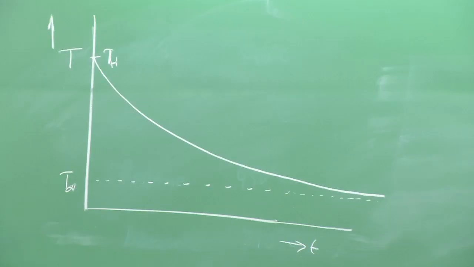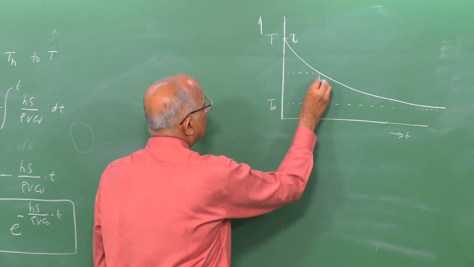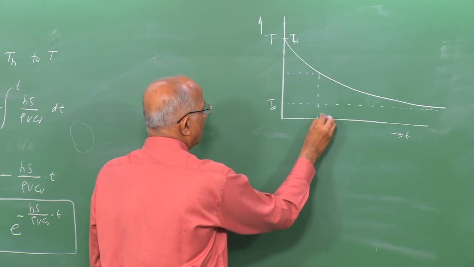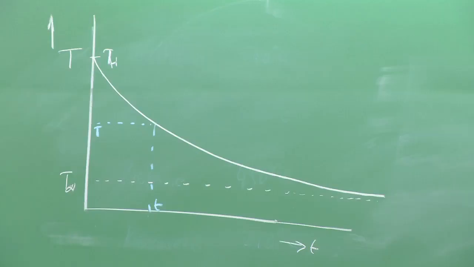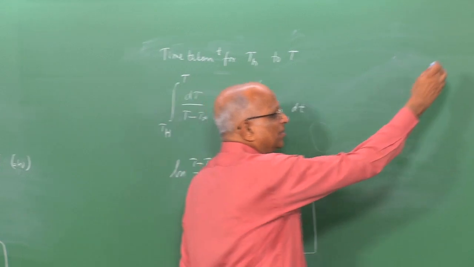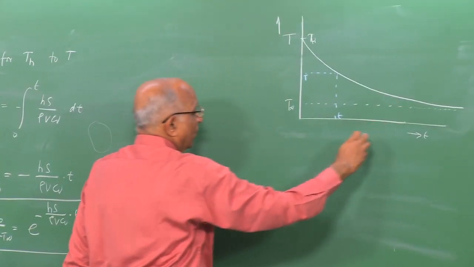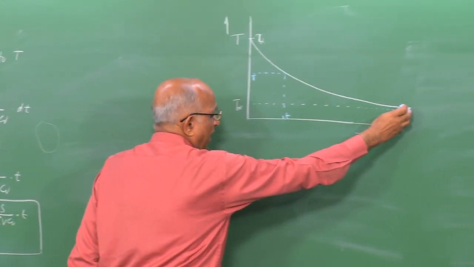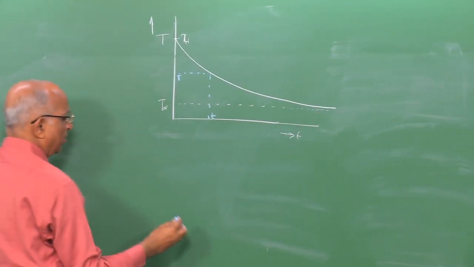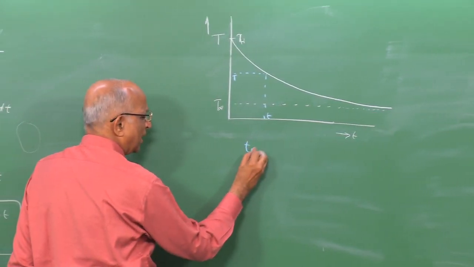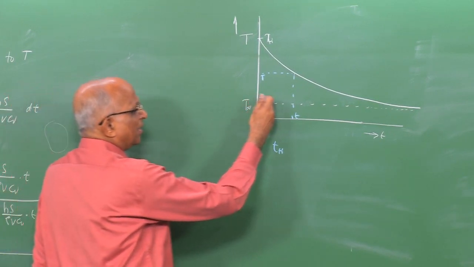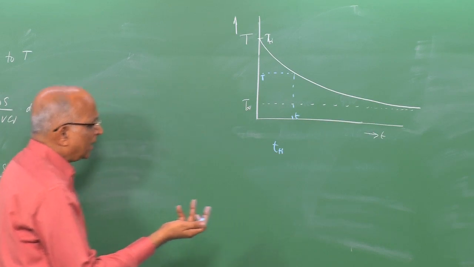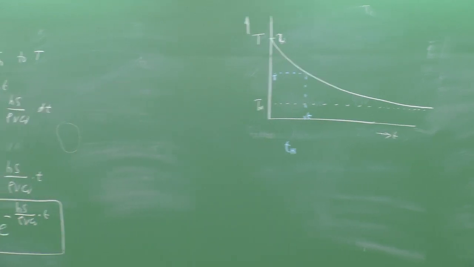At any intermediate value t at which I am interested, the temperature is T over here. But according to this, it is a gradually decreasing value and it never really reaches the ambient value; it takes infinite time. It is almost impossible to have something like a characteristic heat transfer time. And there is no point in telling, well, the heat transfer takes infinite time, by which I cannot really make much sense out of it.